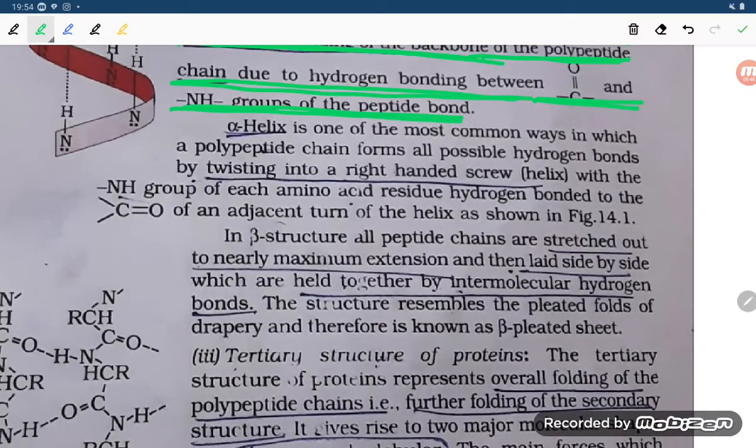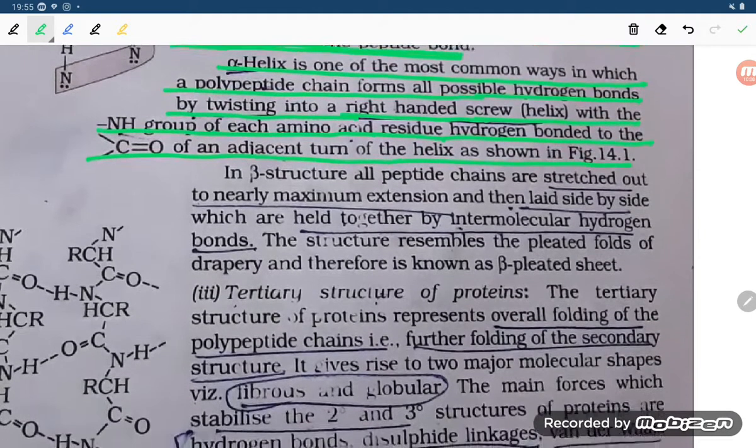Next point: alpha helix is one of the most common ways in which a polypeptide chain forms all possible hydrogen bonds, by existing as a right-handed screw helix with the NH group of each amino acid residue hydrogen bonded to the CO of the adjacent turn of the helix, as shown in figure 14.1.